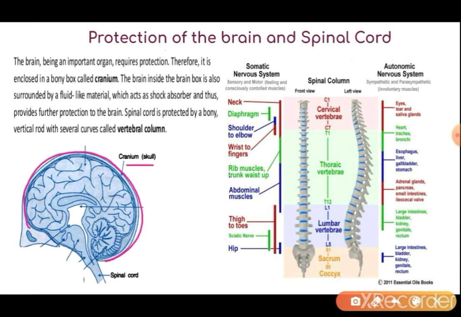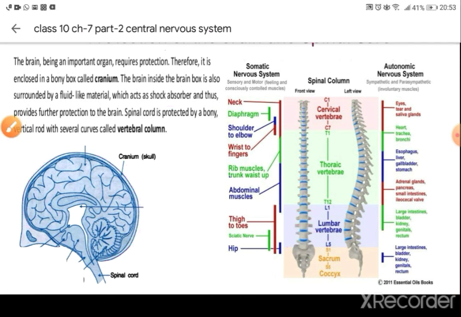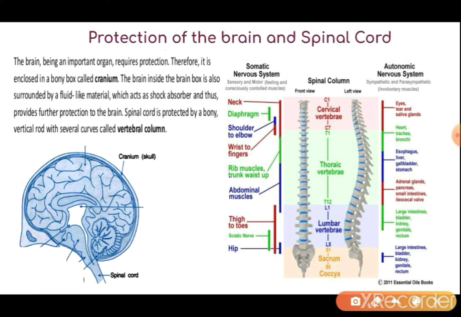Inside the brain box there is also a fluid which acts as a shock absorber and thus provides further protection to the brain. This blue one is the spinal cord, and outside the spinal cord we can see the vertebral columns. These are the bones. This bony vertical rod is called the vertebral column.